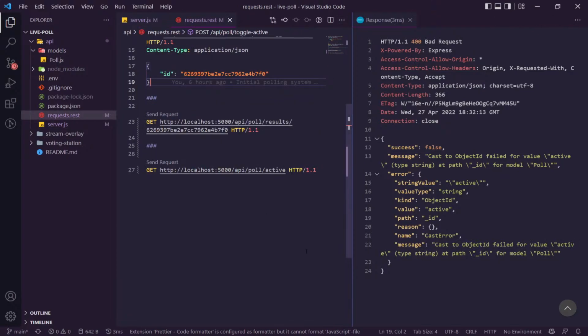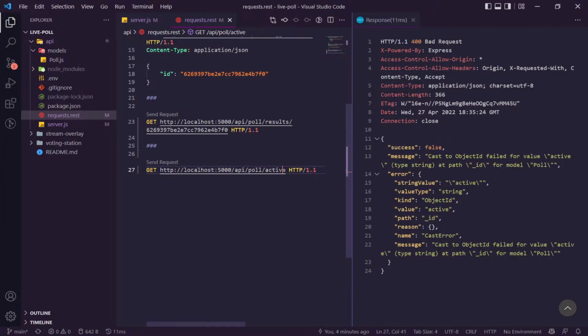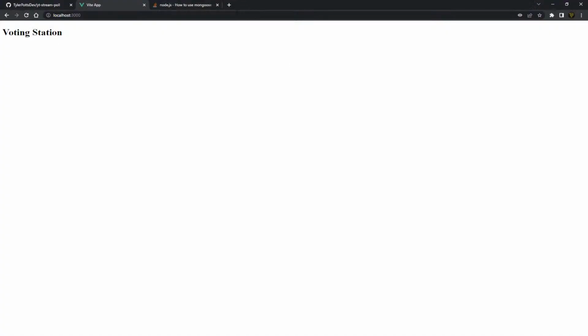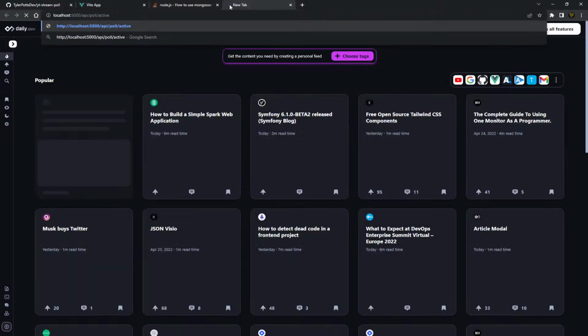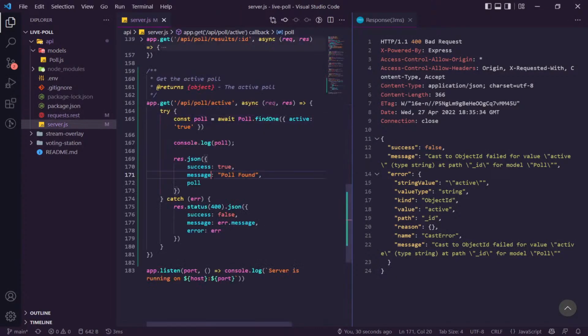All right, let's go back to our requests. Once we take this and we pull it in the browser. Interesting. Anyone got any idea? If not, we'll have to find a different fix for it.